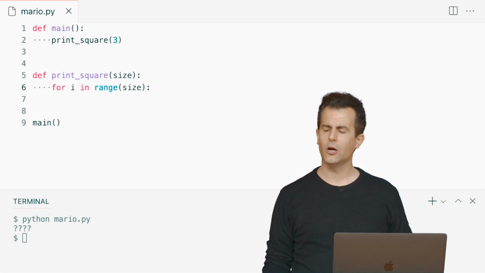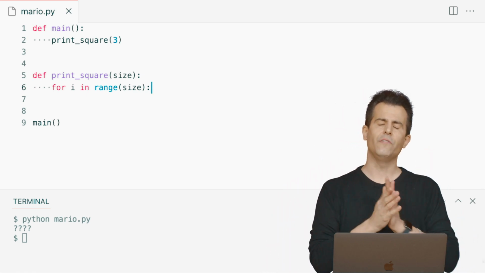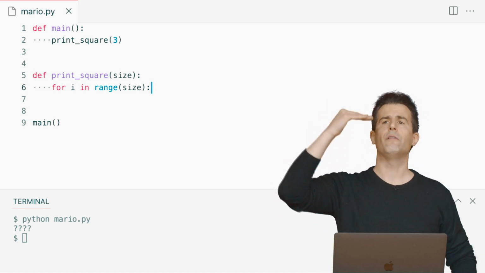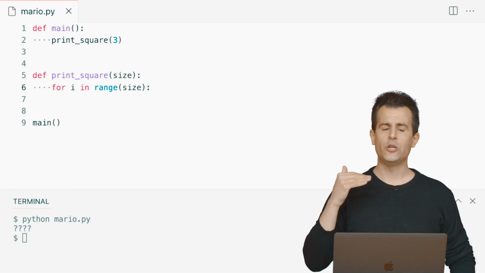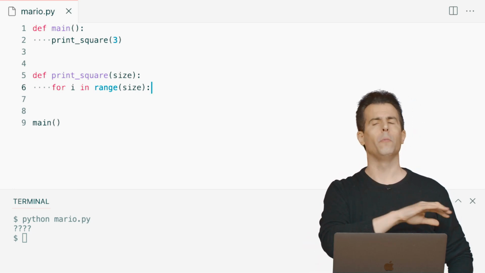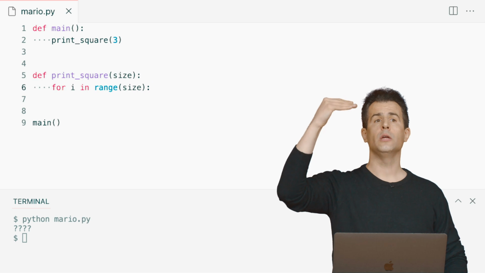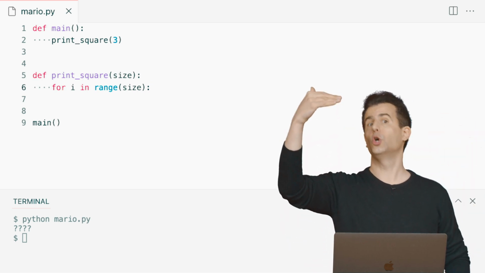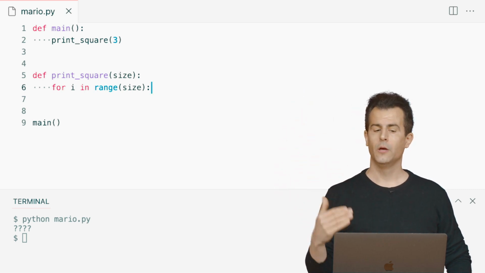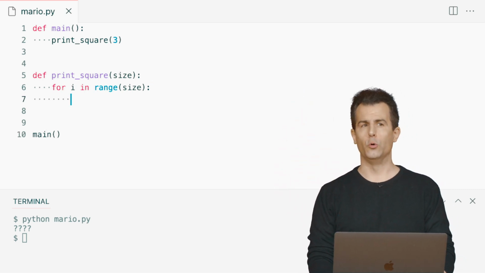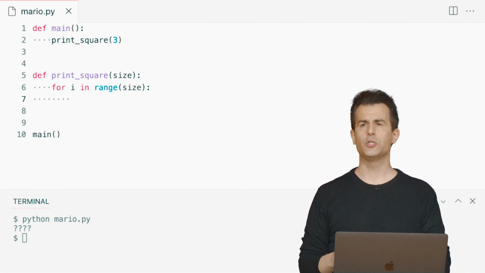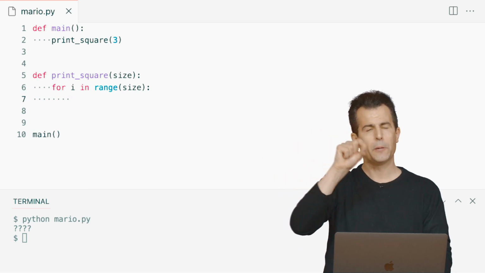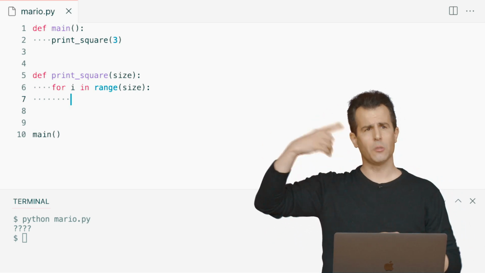So let me go back to my code here and let me propose now that we think of this outer loop that I've just started as representing each of our rows. For i in range of size is going to ensure, no matter what I do next, that I can print out 1, 2, 3 rows, or more generally, size, where size could be 3, but it could be smaller or larger. What do I want to do on each of the rows? Well, just like an old school typewriter or printer, on each row, I want to print out brick, brick, brick. Well, that sounds like a cycle, some kind of loop.